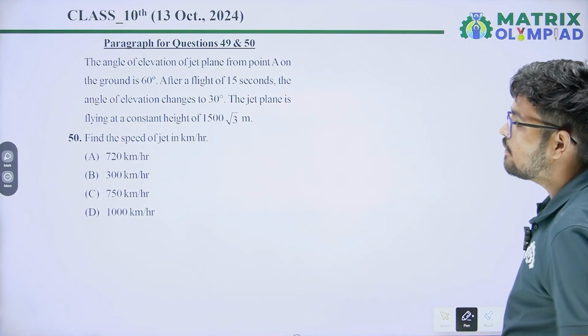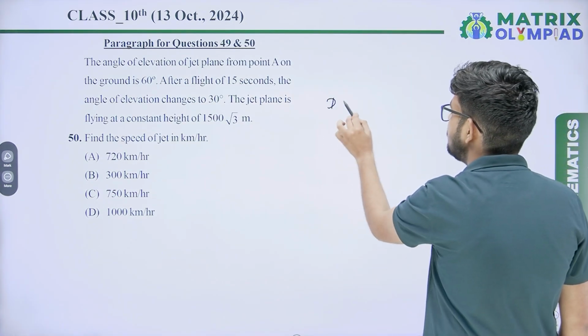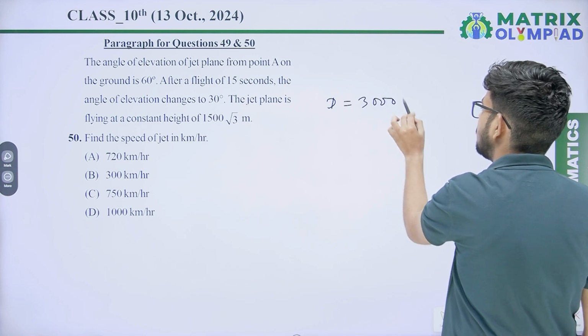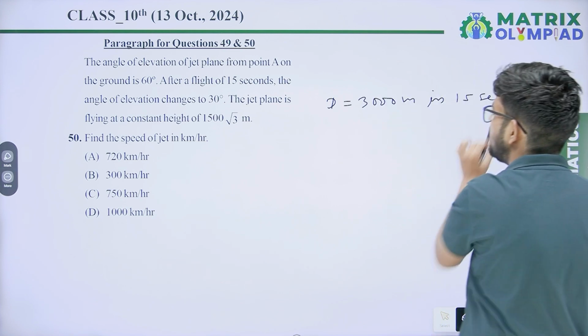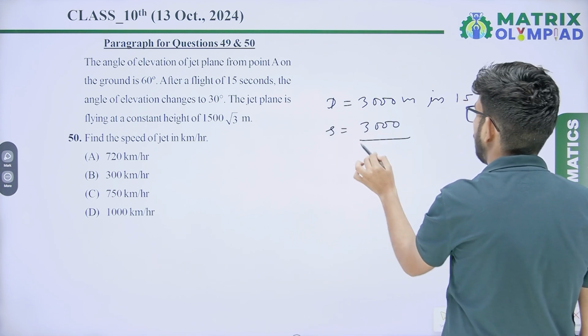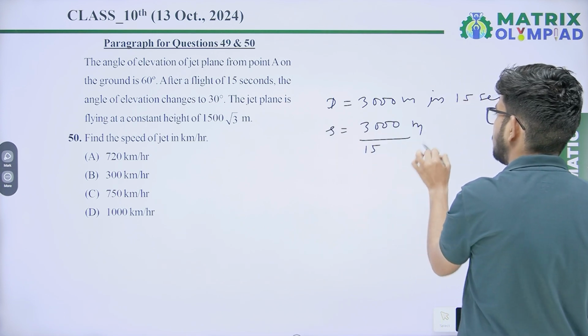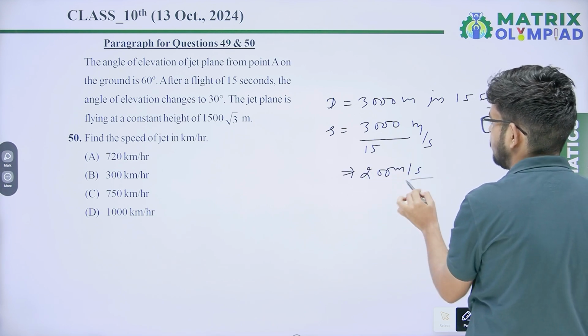Next question: find the speed of the jet in kilometers per hour. It traveled a distance of 3000 meters in 15 seconds. So its speed is distance upon time, that is 200 meters per second.